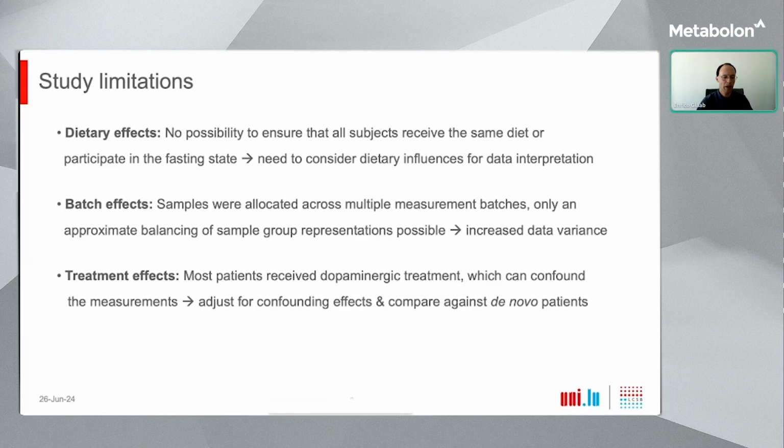Second, we needed to normalize for batch effects. The samples in the study were allocated across multiple measurement batches, and only an approximate balancing of sample group representations was possible. Therefore, we have to expect an increased data variance here. However, we can to some extent compensate for this by the normalization and by a large sample size. Finally, we also have strong drug treatment effects in our data because most patients received dopaminergic treatment, which can confound the measurements. Therefore, we have adjusted the analysis for confounding effects, and we also compared the treated patients against a subset of untreated de novo patients.